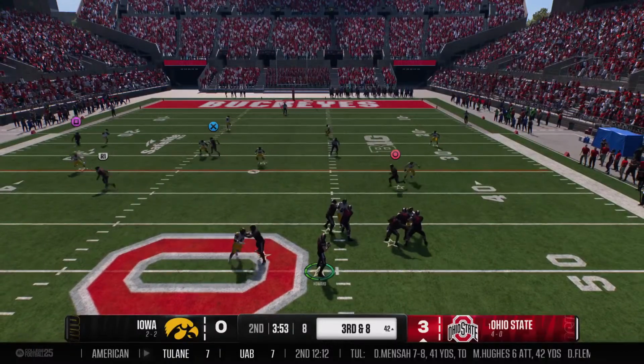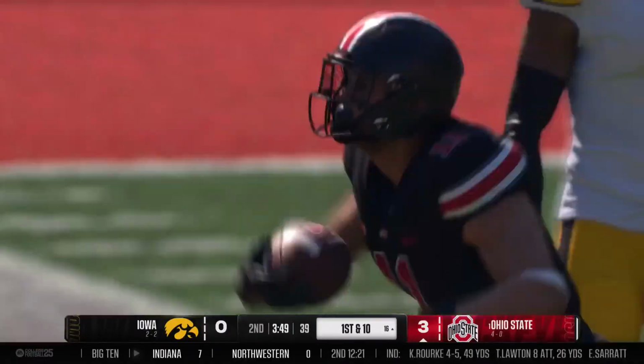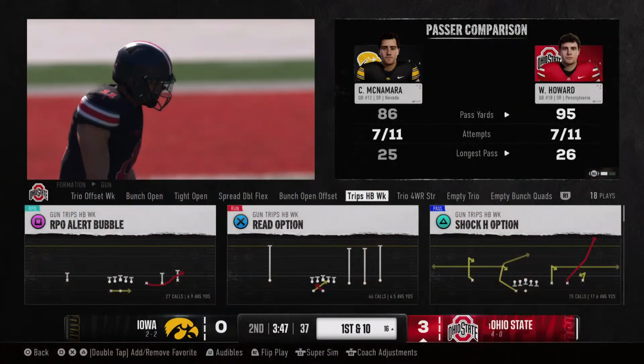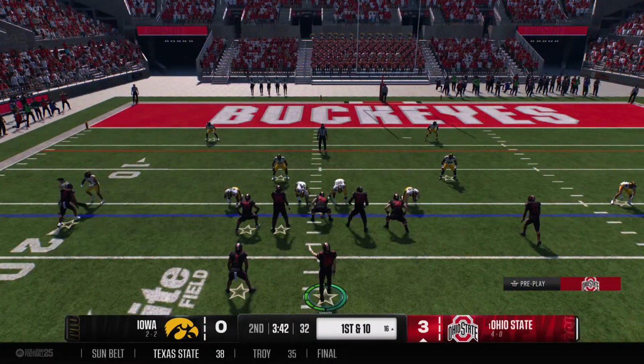From the gun, wants to pass. Fires left. That is just a sideline credit. Roll, catch, toe drag, everything you want. And the Buckeyes have it with a 1st and 10.